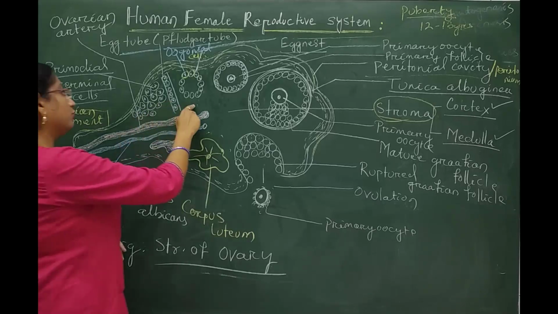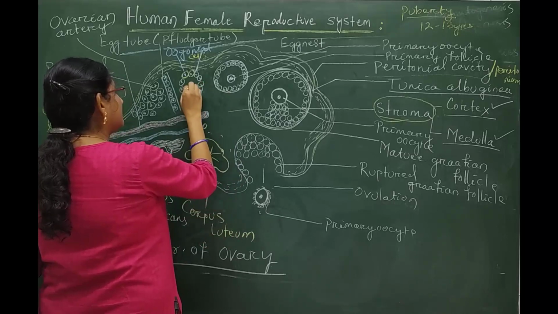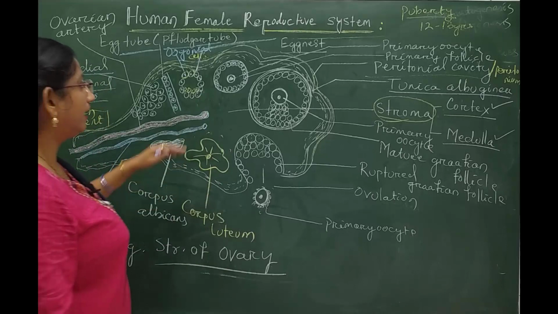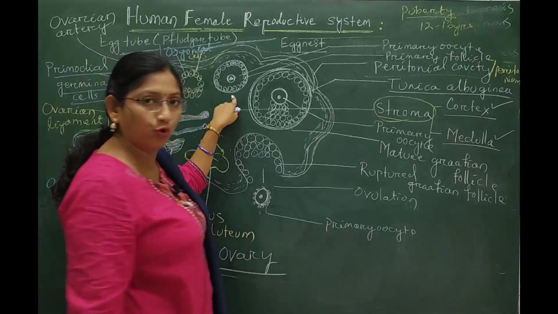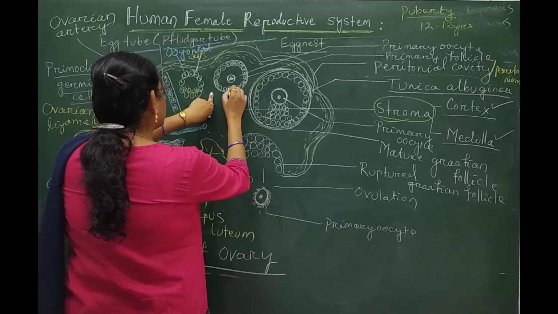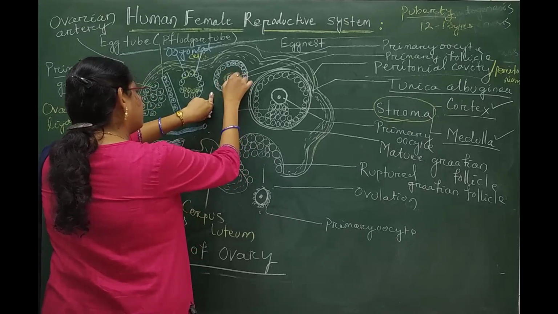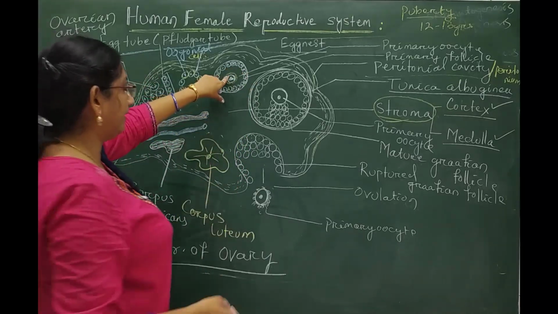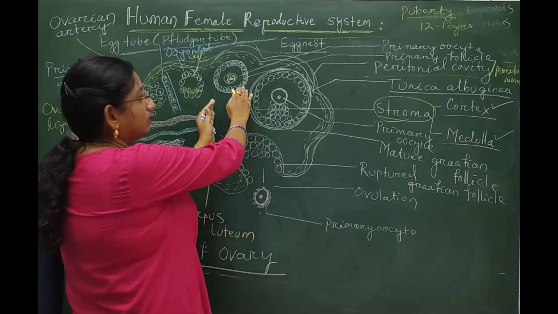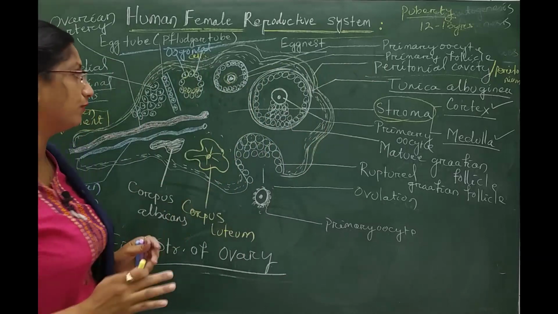This egg tube becomes a rounded mass called the egg nest, and from this egg nest one of the oogonial cells gets selected from the rounded mass and comes to the central part of the structure. It is called the primary oocyte, and the total structure is called the primary follicle, or it may be termed the immature follicle.